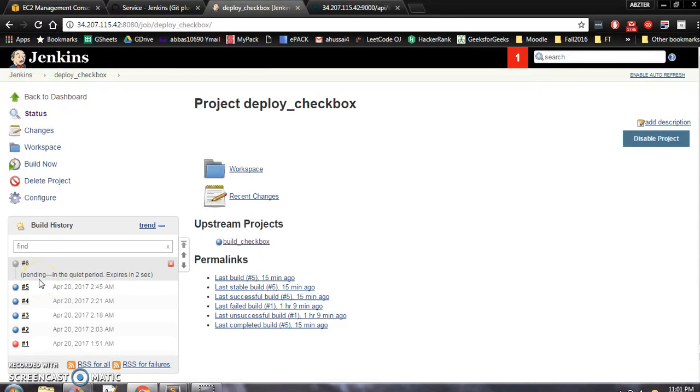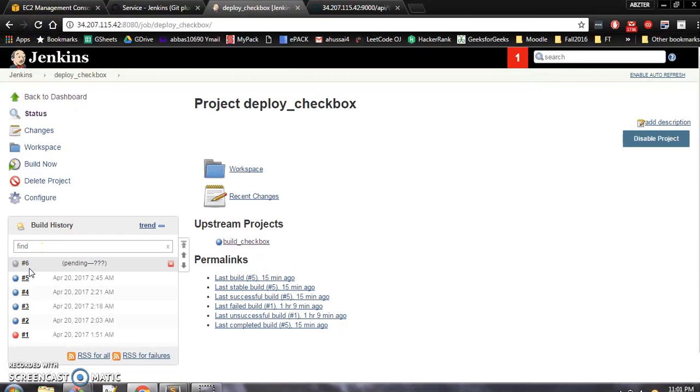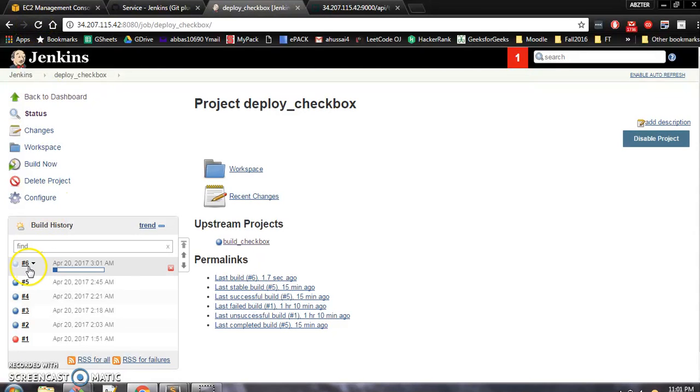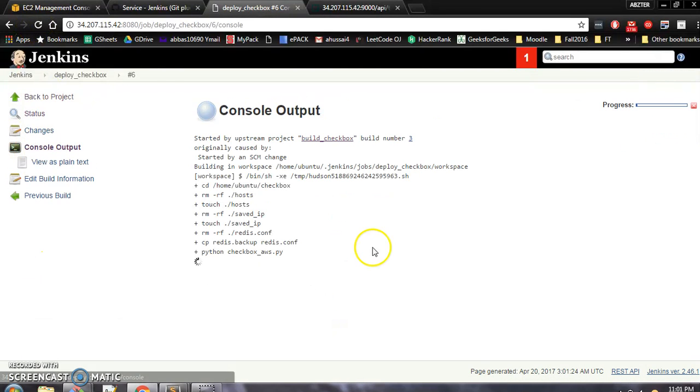So it is in the pending state here. This will deploy the new broken code and create a new EC2 instance again.